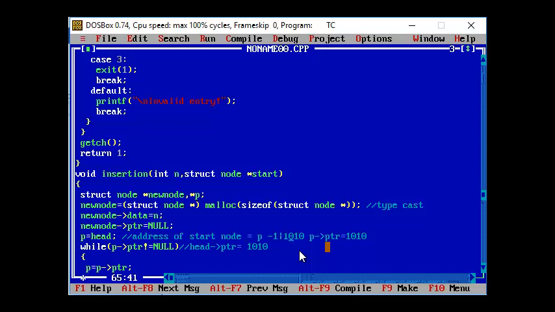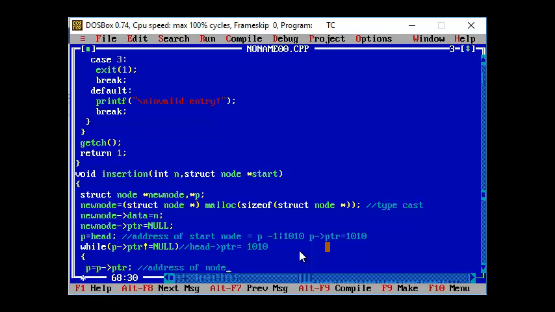In 1010 we are going to see it has got a value that is null. It is visiting the address of node 1.